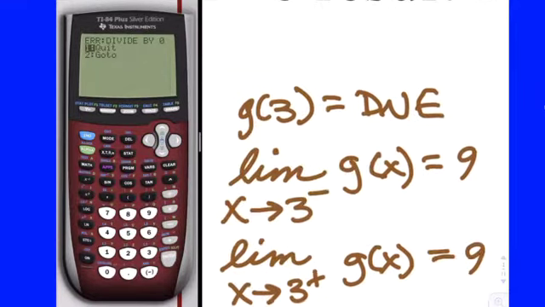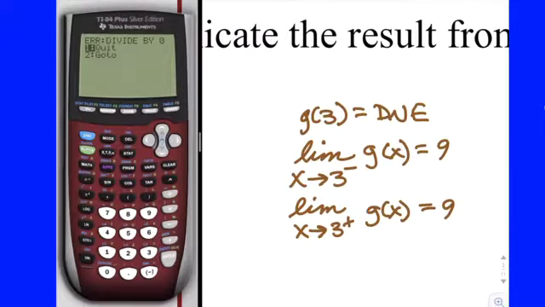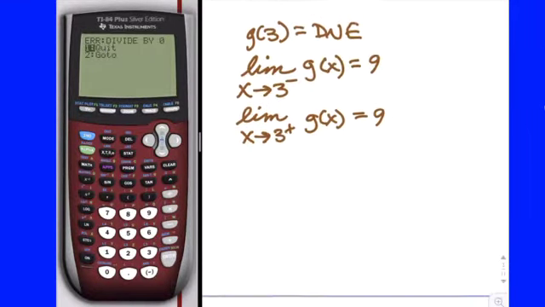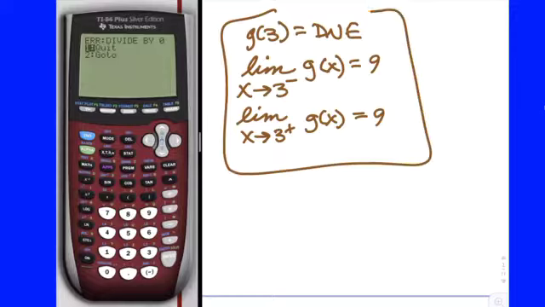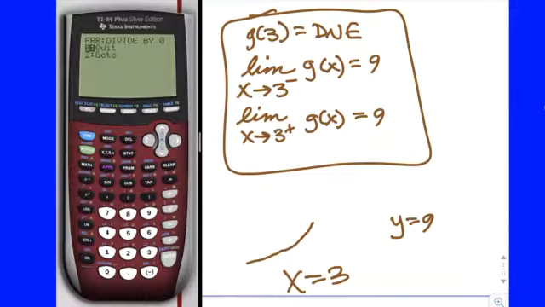Well, if I plug in a 3, I get DNE, so I know the graph doesn't exist there. But, to find it you could, but based upon this, let's see what we have here. Let's decipher this, right? So that means that here we are at x equals 3, and we know the graph was doing something like this. It was increasing towards y equals 9 from one side, and it was decreasing towards y equals 9 from the other side. So as I got closer and closer to 3, the y values were getting closer and closer to 9, but at 3, the function didn't exist, right?